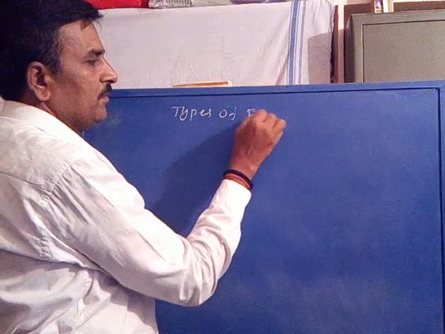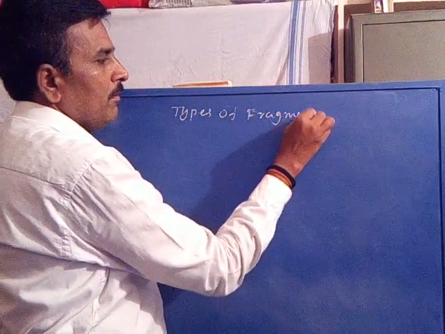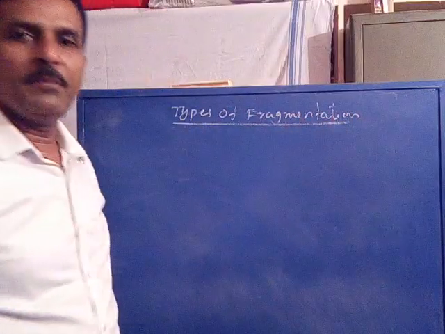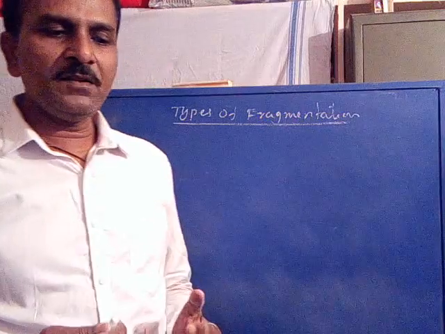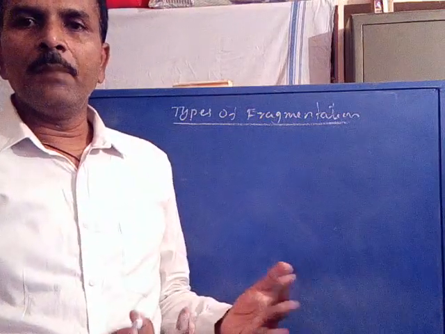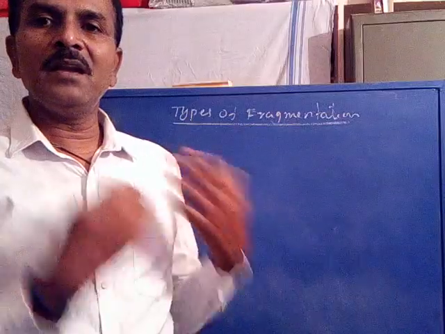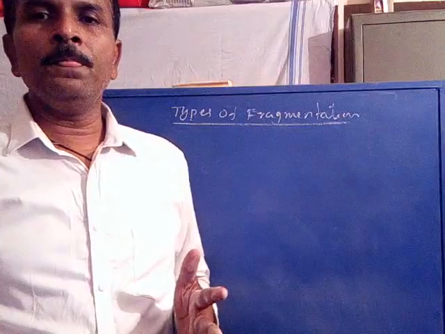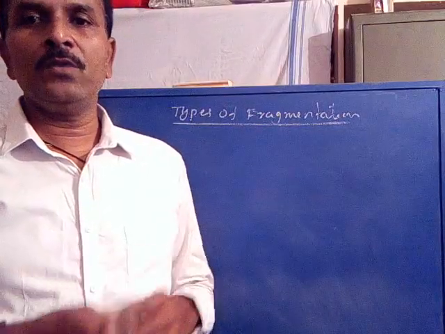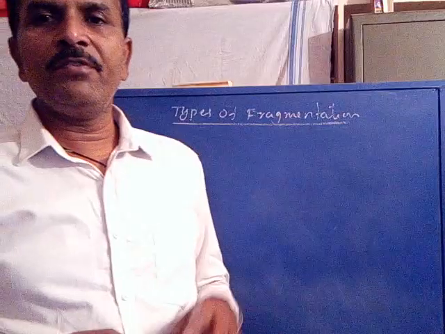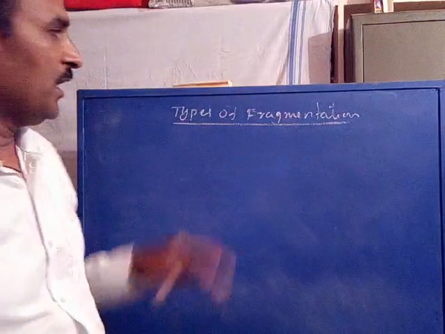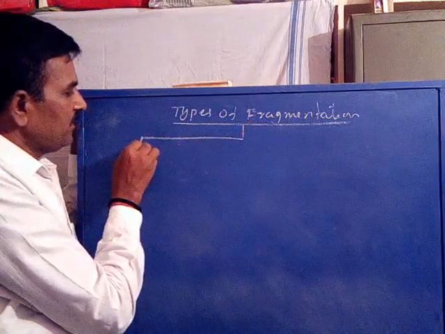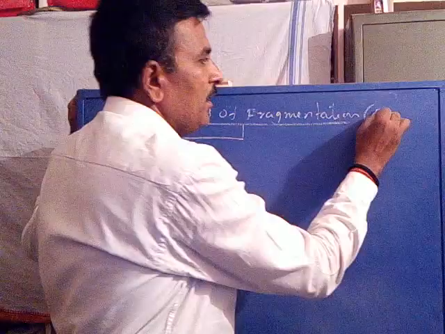Types of fragmentation. At this stage we are going to discuss the second part of the principle, related to fragmentation. For that we have to study how the molecular ion breaks down into smaller species. There are different fragmentation processes we are going to study, called types of fragmentation for the molecular ion.